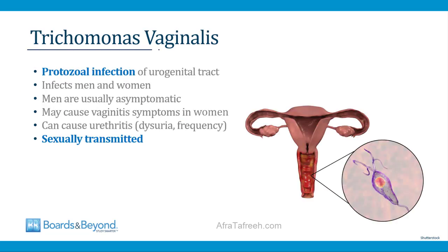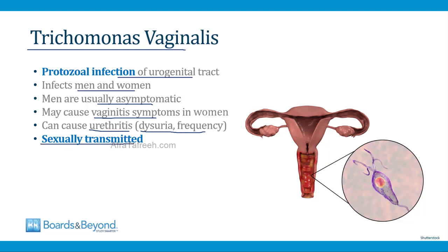Okay, moving on. Next, let's talk about Trichomonas vaginalis. So Trichomonas vaginalis is a protozoa and it causes infection of the urogenital tract. It can infect both men and women, but when men are infected, they're usually asymptomatic. Women with Trichomonas can develop vaginitis symptoms. We'll talk more about this in a minute. They can also develop symptoms of urethritis because the urethra and the urinary tract can be infected. So in addition to the discharge and the itching of vaginitis, women with Trichomonas infection can also have symptoms like dysuria and frequency. And Trichomonas is considered a sexually transmitted infection. The initial infection is always from sexual transmission.